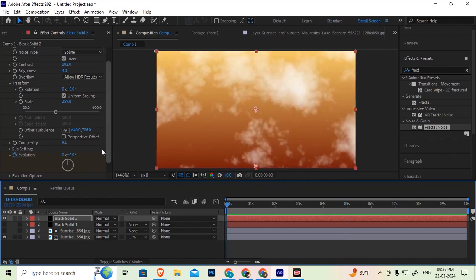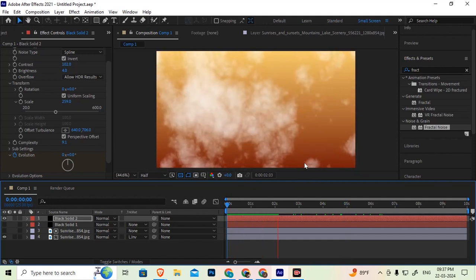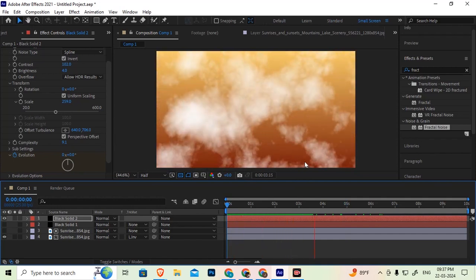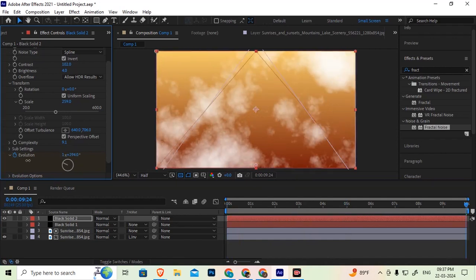So you can also create here perspective offset in the same options, means the nearby clouds will be bigger, far means down position will be little smaller, like that. And if you don't want to get this much of speed, you can reduce the rotation in the evaluation.